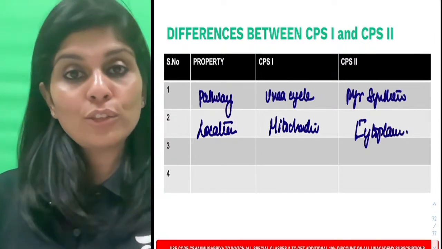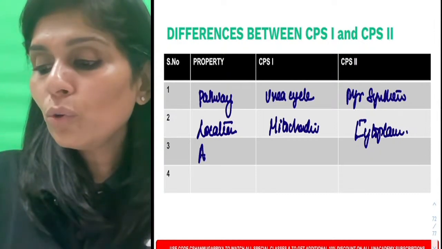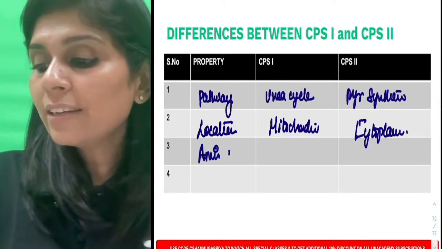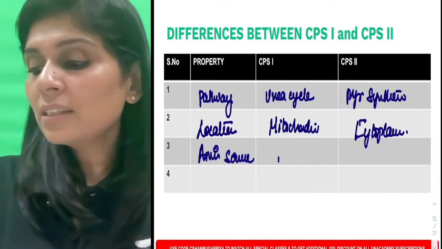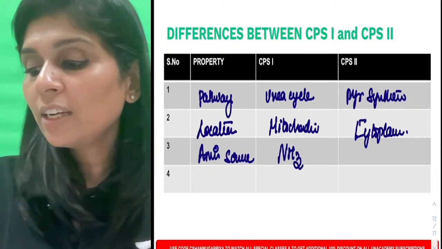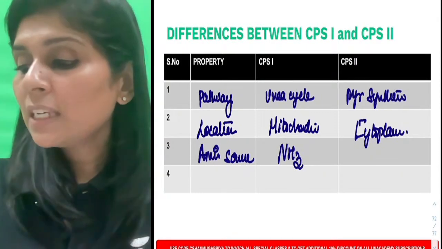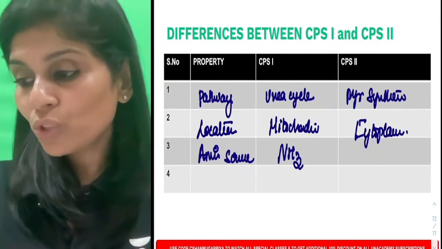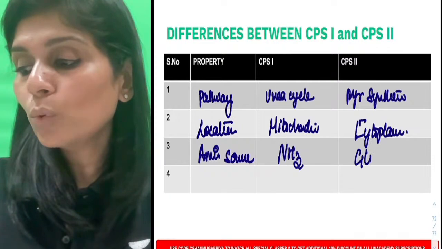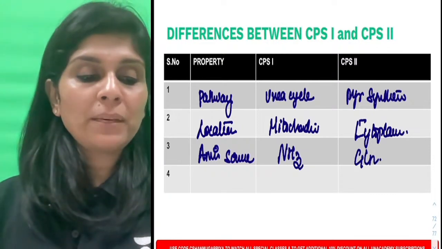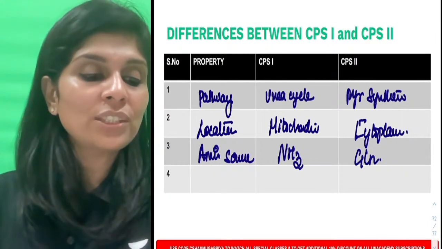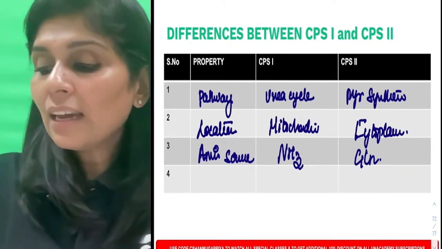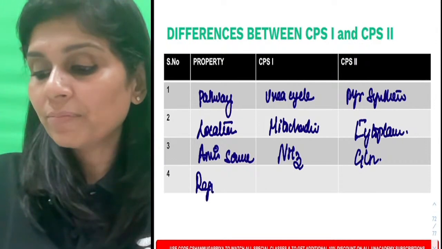Third difference also you know. Which is the amino group donor? Which is the nitrogen source? The nitrogen source for CPS1 is ammonia, which we are trying to detoxify. Whereas for CPS2, the amino group source or the nitrogen source will be glutamine. Very good, Shafiq. Excellent. And the last difference is regulation.